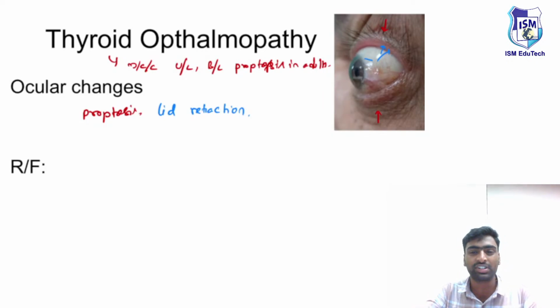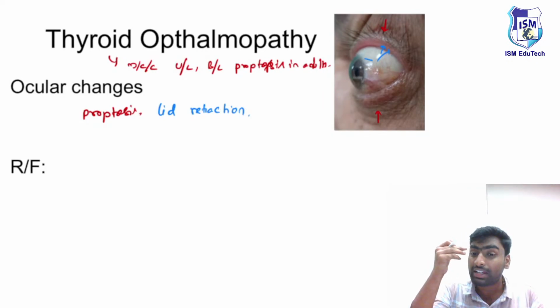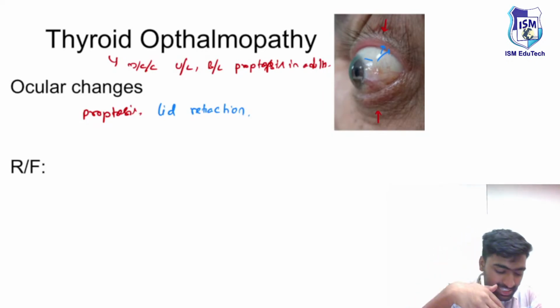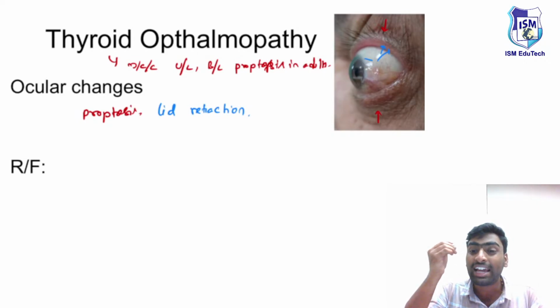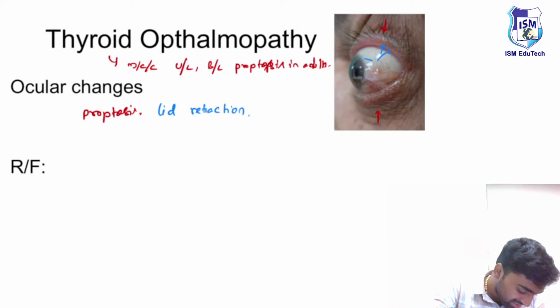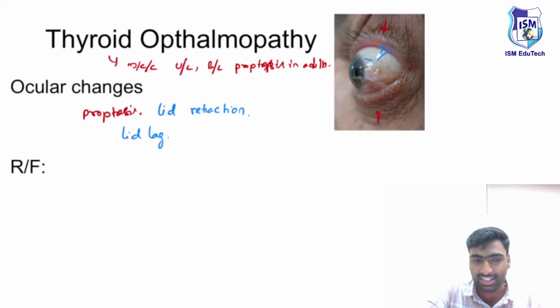So the lid comes along with the movement. But in this patient, if you tell him to look down, he will look down whereas the eyelid will be lagging behind. So there will be the presence of a sign known as the lid lag sign.